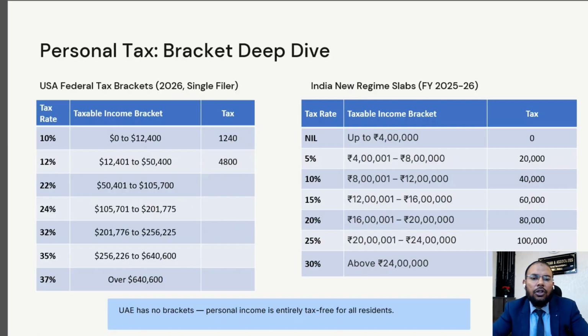But here we are not going to discuss the UAE part, because you know that in the UAE there is no personal income tax. Whatever you earn as income, like salary, there is no tax. I hope it is clear. Further, for your understanding, we will take an example.